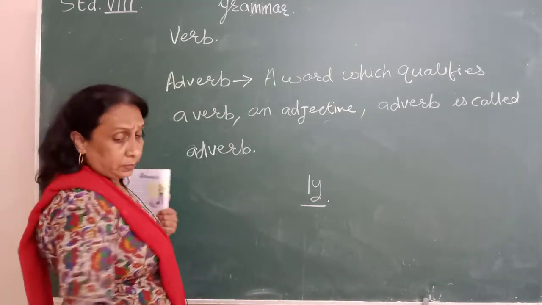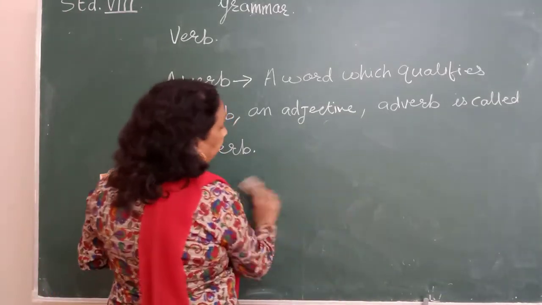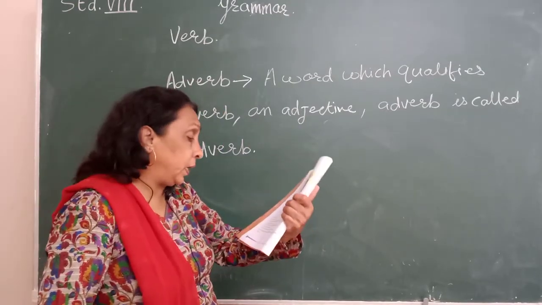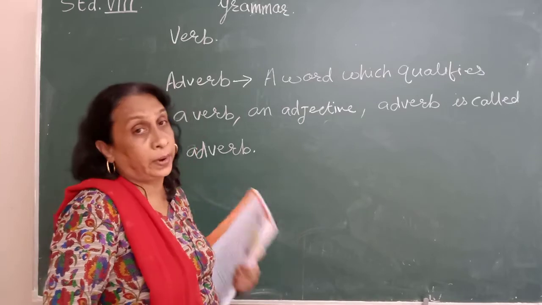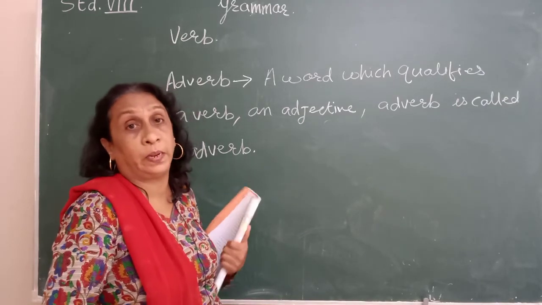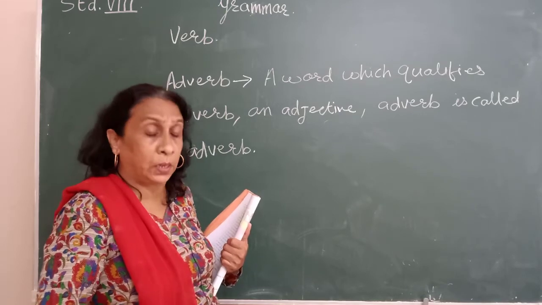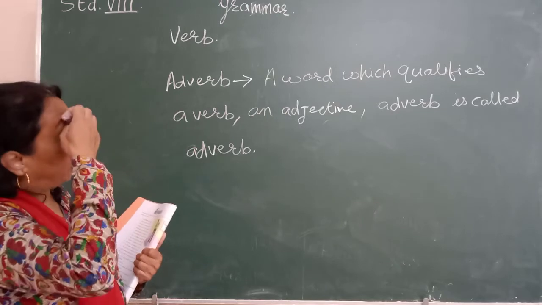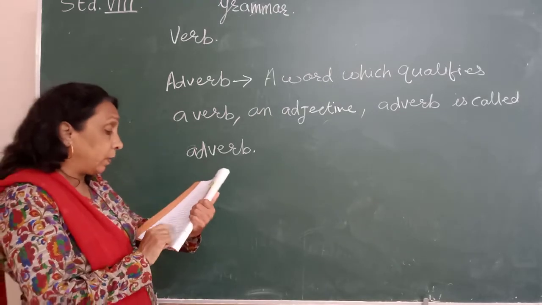Now, in the third example, they behaved really badly. Really. How did they? खरोखर they were behaving. खरोखर ते नीट वागत नव्हते. So here, really is telling more about the adverb. Which adverb? Badly.